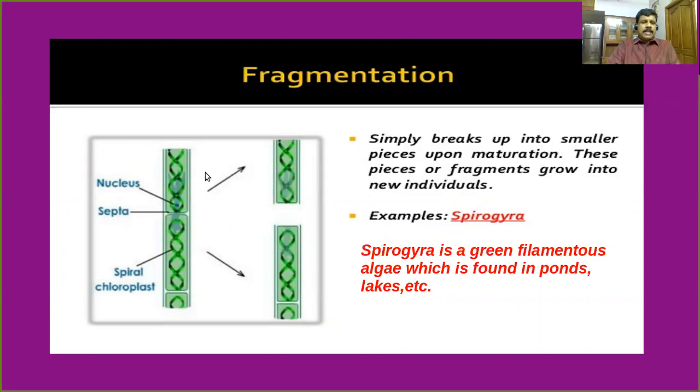Suppose you think about this is the diagrammatic representation of an alga named Spirogyra. Whenever the Spirogyra body, I mean the thallus, becomes mature, what happened? It is divided or breaks up into smaller pieces. You can see that these smaller pieces or fragments grow into new individuals. As you are very familiar, Spirogyra is a green filamentous alga which is found in ponds and lakes. Is it clear? Such organisms perform another important type of asexual reproduction called fragmentation.